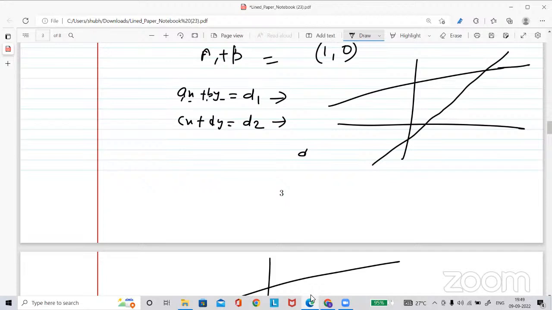If these two intersect, it means a unique solution. Now suppose when you draw the first equation, you get this line, and when you draw the second equation, it is exactly the same line. So in that case, this system has infinitely many solutions.